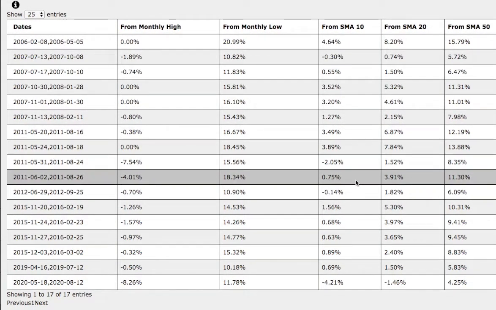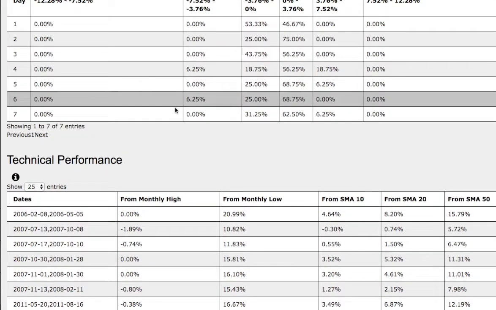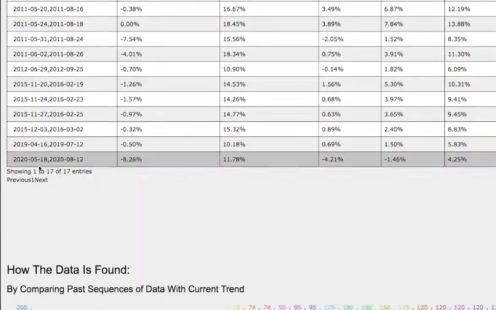So there are technical differences among the two trends, so do keep that in mind. And again, these models are available in the link below, so do check it out.